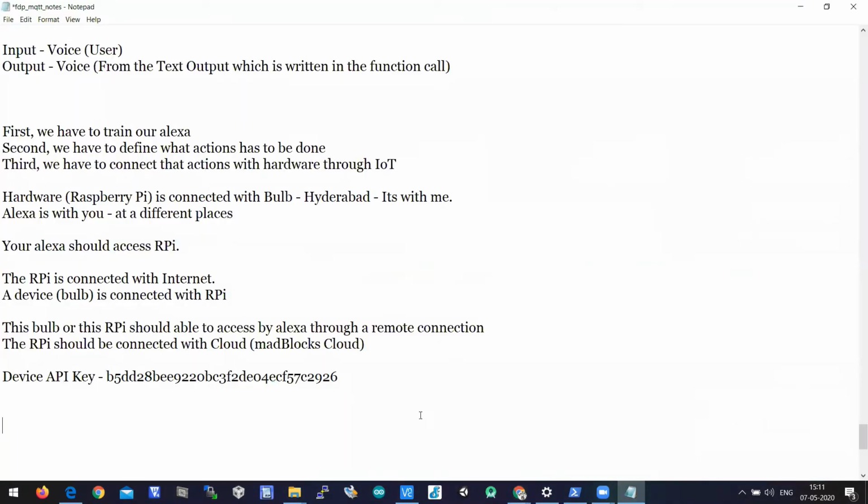So there are two types of API requests. The name itself says push and pull.